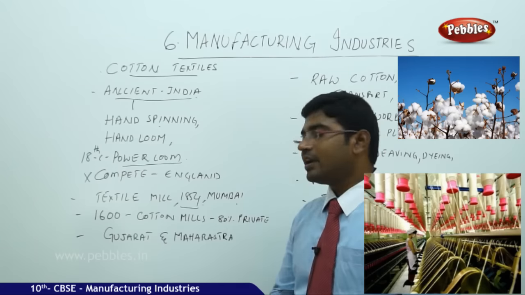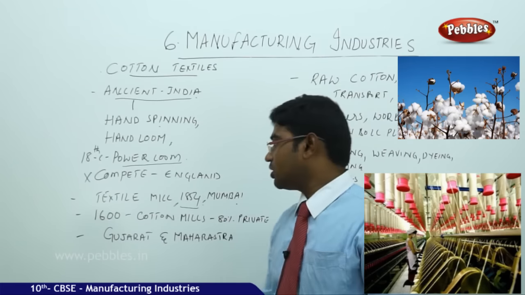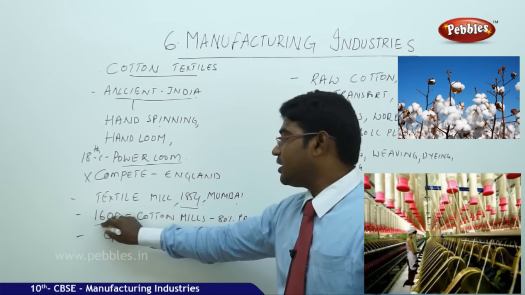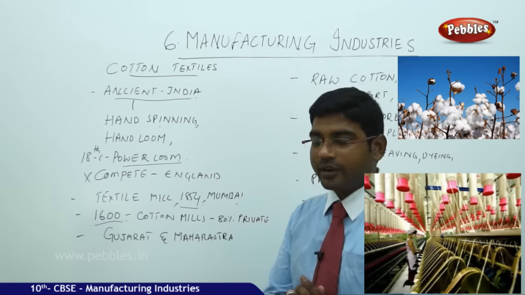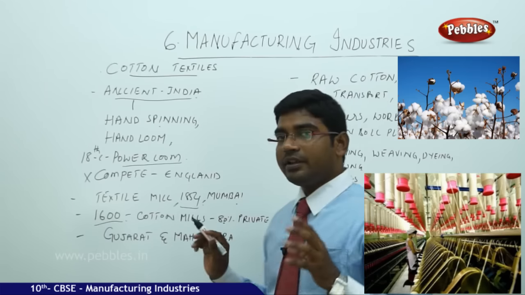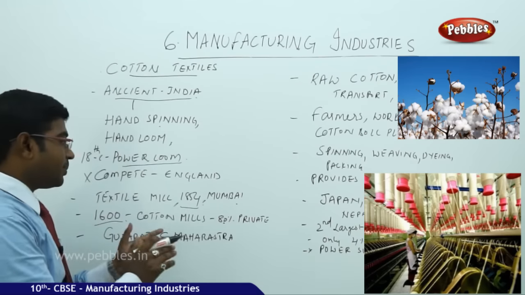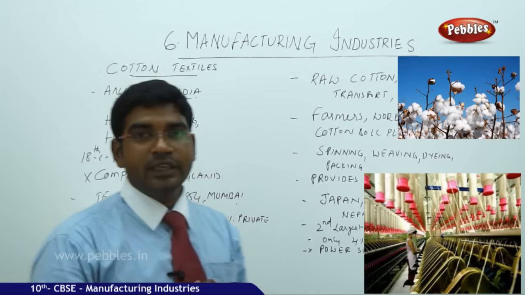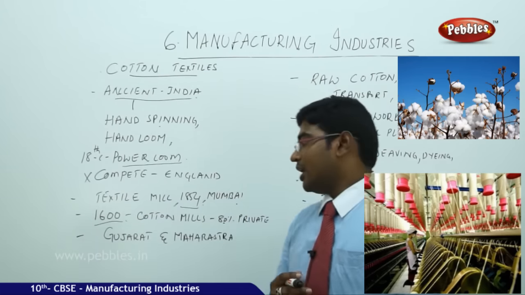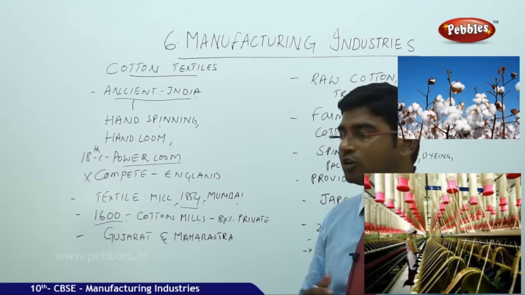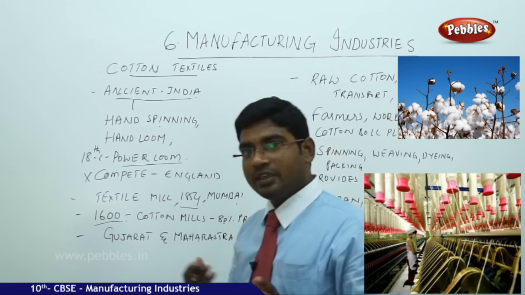And now, to understand our capability of production, in India we have nearly 1600 cotton mills, 80% owned by private individuals, and only 20% in the hands of the public sector. Most of the industries are located in Gujarat and Maharashtra even today.